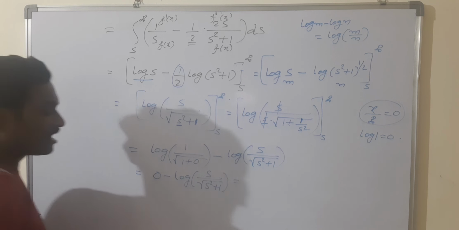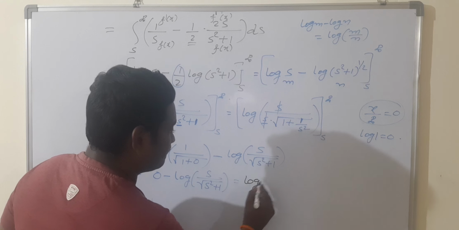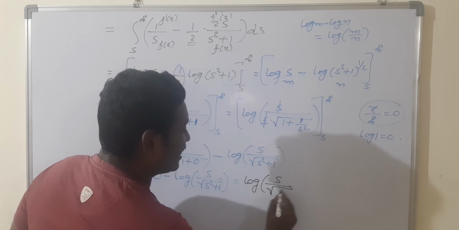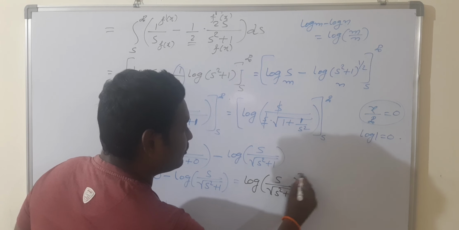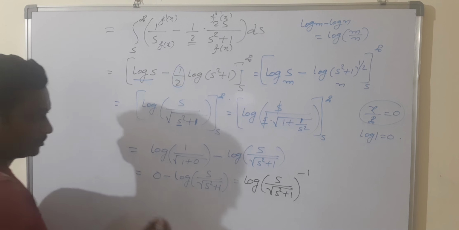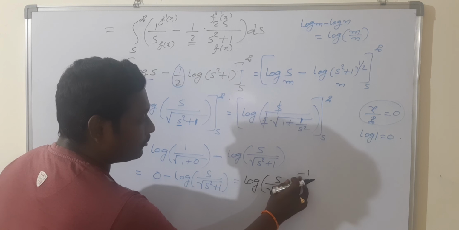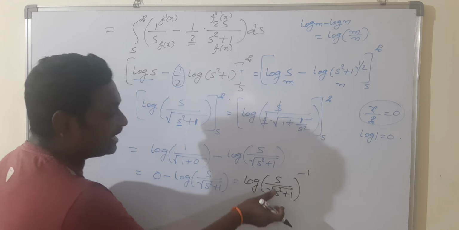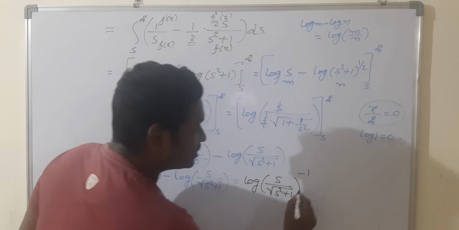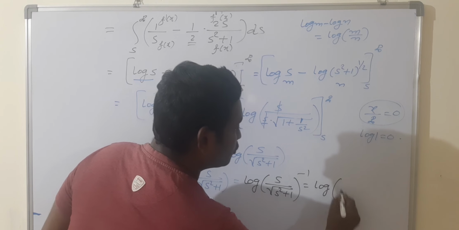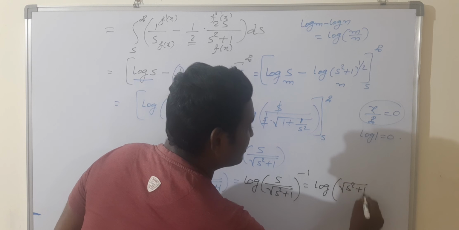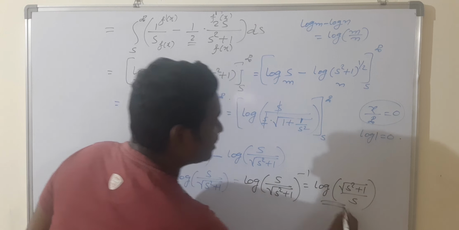So you will get log of s by root over s square plus 1 whole power minus 1. The power minus 1 can be removed by interchanging numerator and denominator. So you will get log of root over s square plus 1 by s. This is the final conclusion.